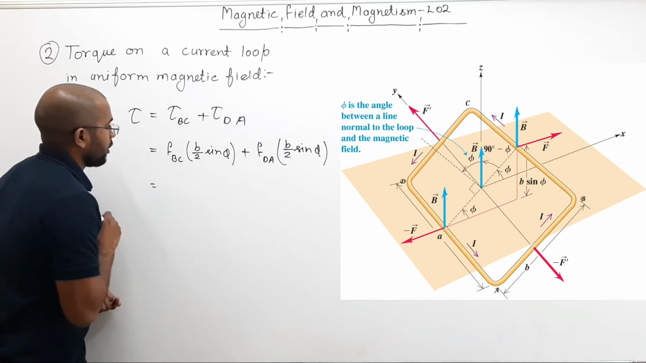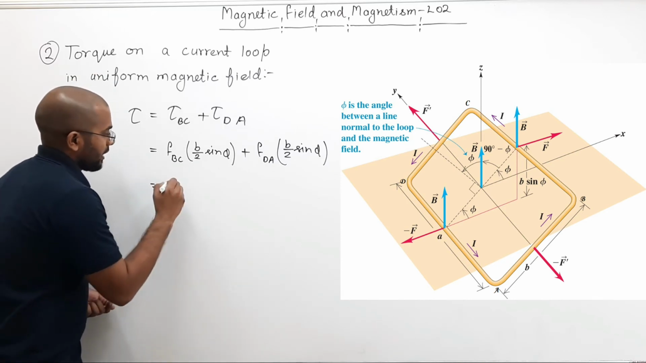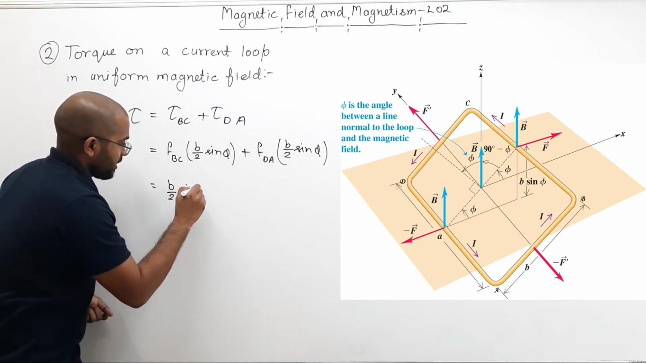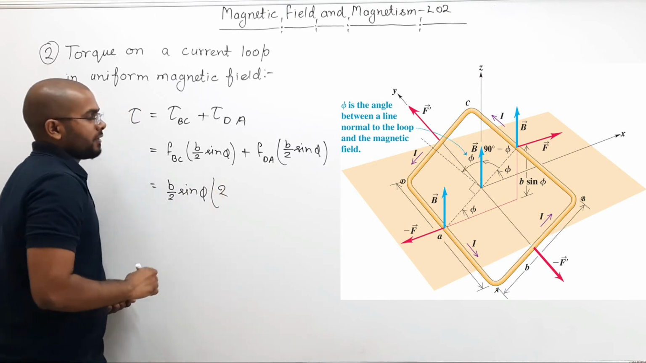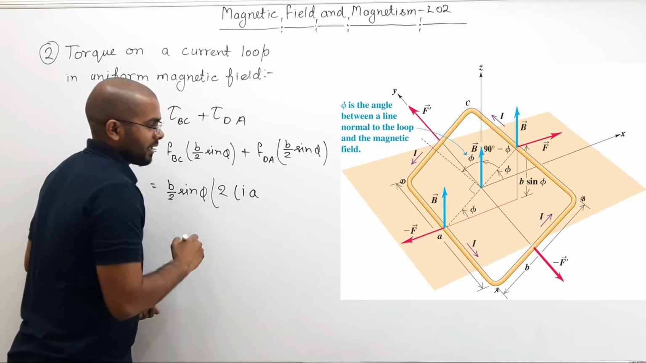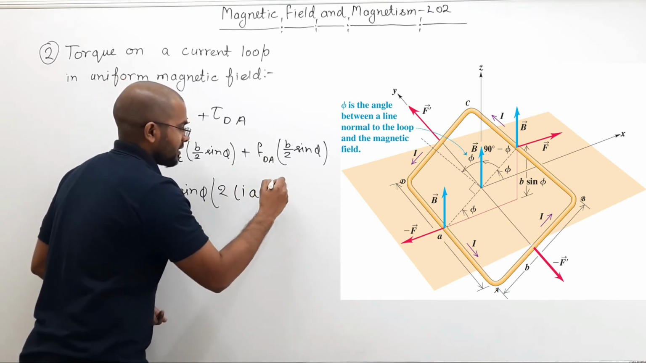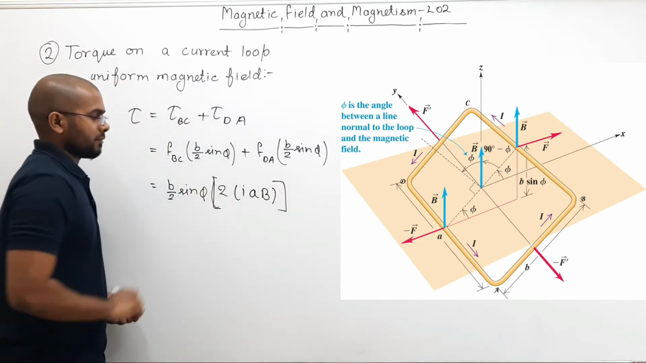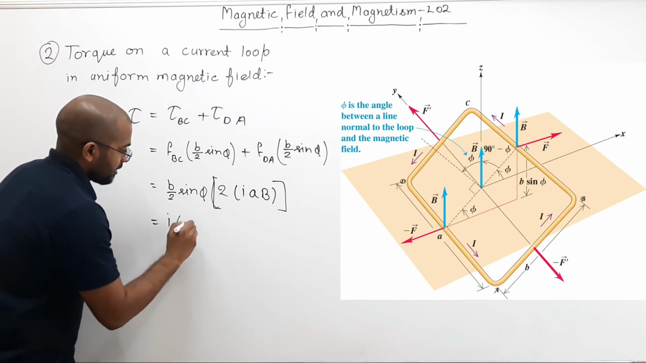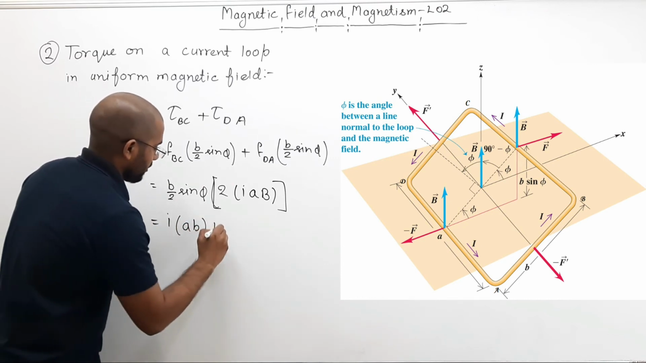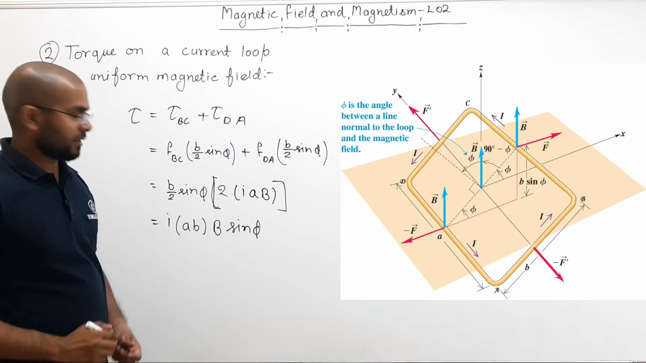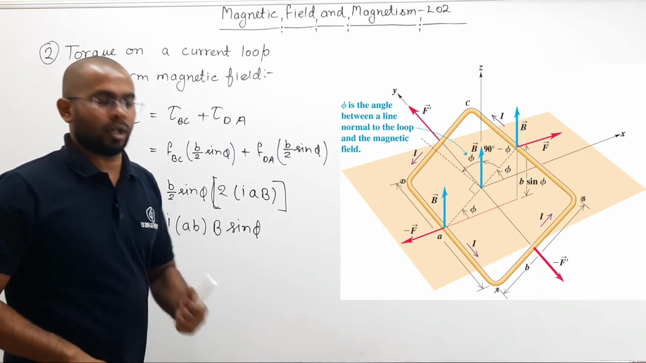So you can write the torque will be this, B by 2 sine phi common, B by 2 sine phi times twice of this force. What is this force? Current I, length A, magnetic field B. And since they are 90 degrees to each other, sine 90 is 1. 2 and 2 cancel out. What will it be? Current I, A, B, your capital B, sine phi, like this. This is your magnitude of torque.